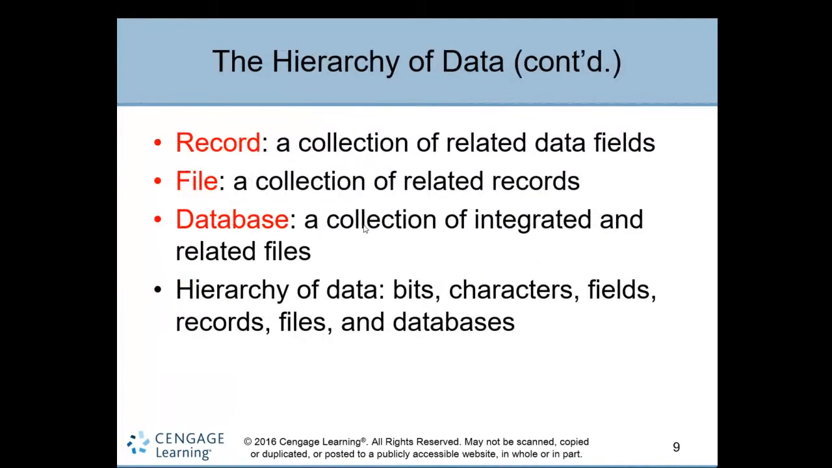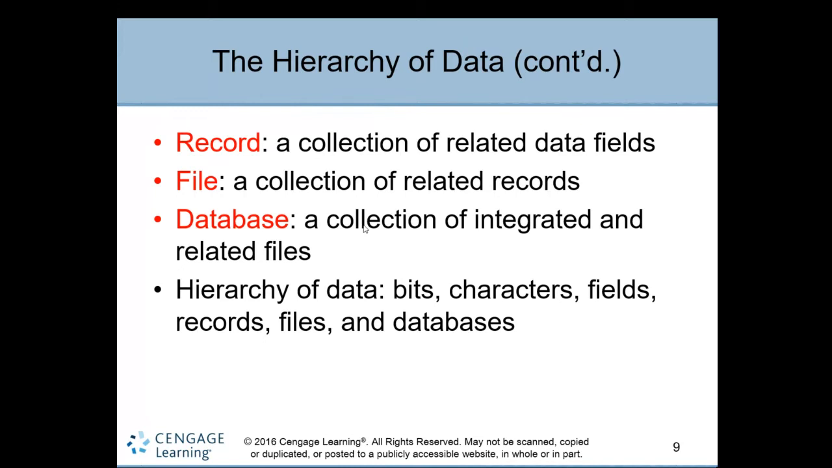Record. What is a record here? A record is a collection of related data fields. There are many data fields, so a group of these data fields. Collection related means one field has a relation with another field, right? There should be a relation between these two. This collection of related data fields is called a record.